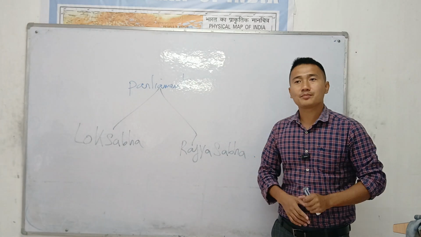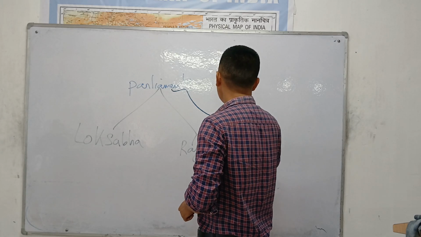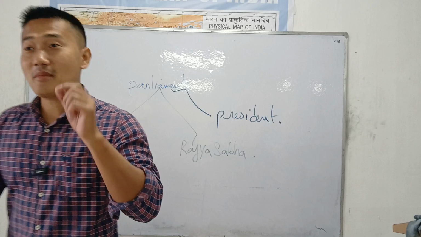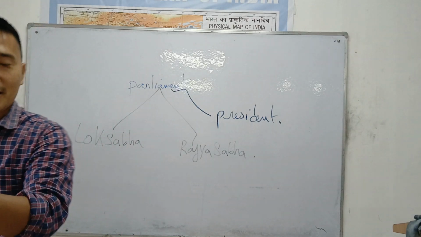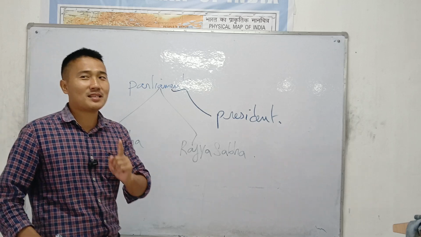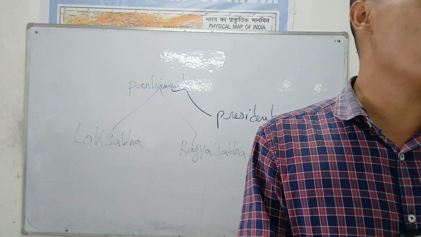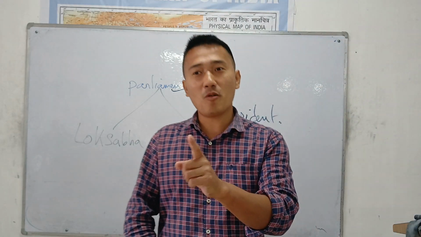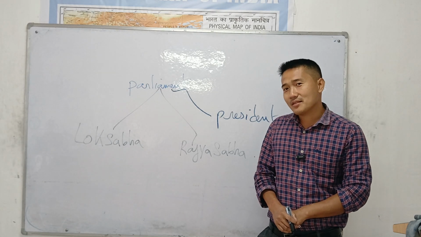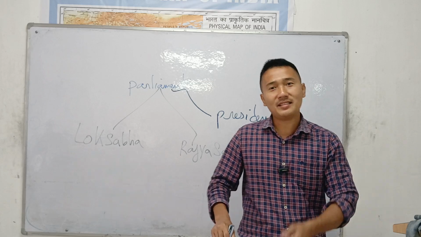Only two houses. There is one more person: Mr. President. We all know Draupadi Murmu, the President of India. Yes, the President of India is also a part of the Indian Parliament. Often asked in exams: is the President part of the Parliament? Yes, but he is not a member of either Lok Sabha or Rajya Sabha. He is an outsider. But he is a part of the Indian Parliament.